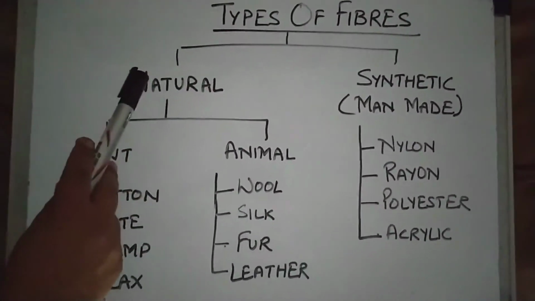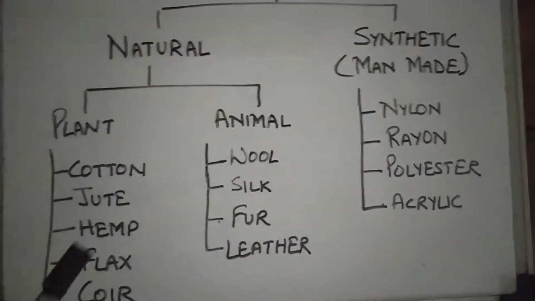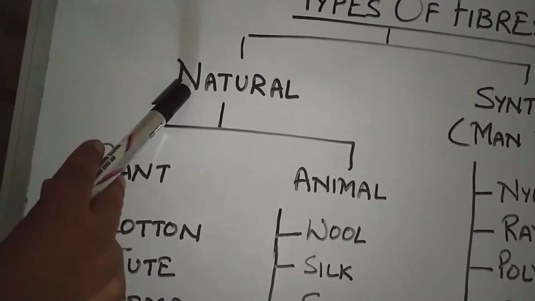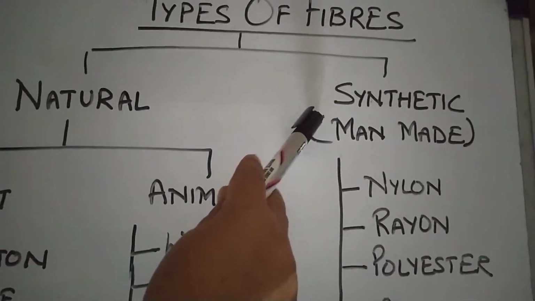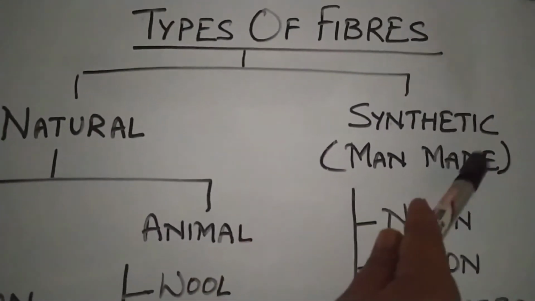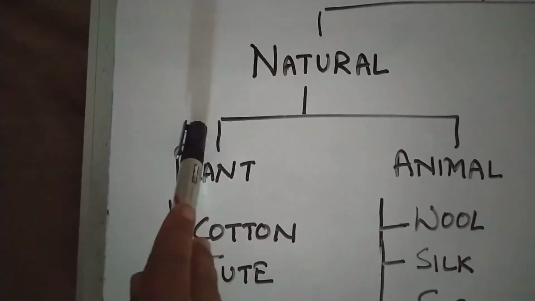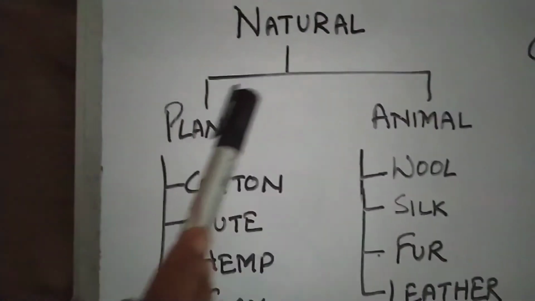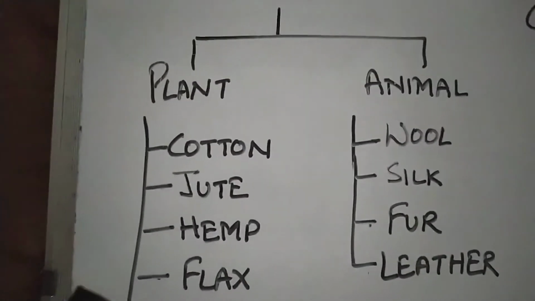The fibers are of two types, natural fiber and synthetic or man-made fiber. Natural fibers are obtained from nature naturally, whereas synthetic fibers are prepared in the laboratory using certain chemicals. These are also called man-made fibers. Natural fibers either come from plants or from animals. Therefore, they are further classified as plant fiber or animal fiber.